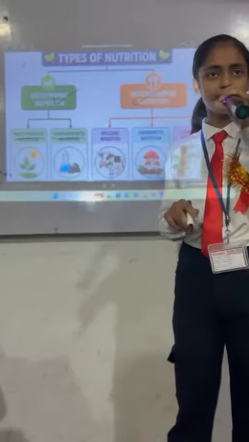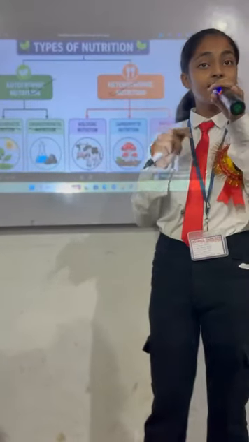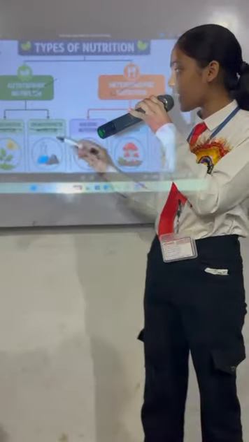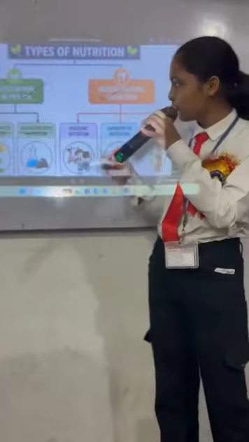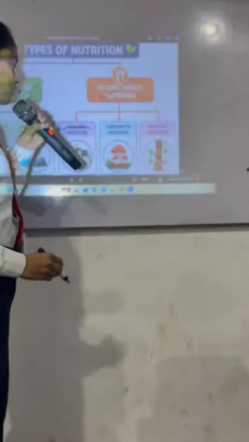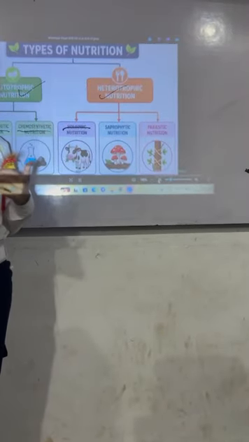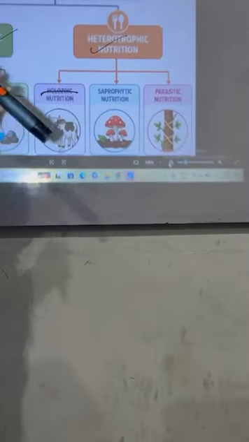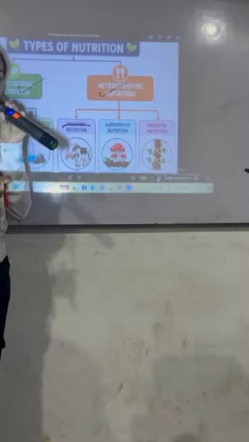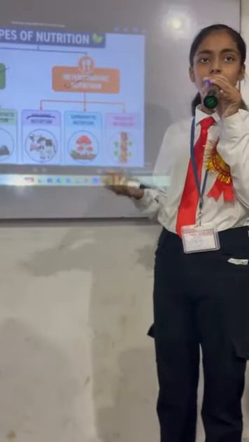Next is chemosynthetic nutrition. What do we mean by chemosynthetic nutrition? When an organism prepares food by using the energy released by a chemical reaction, it is called chemosynthetic autotrophic nutrition, and it is also followed by many organisms. Now let's move to holozoic nutrition. Friends, this is the type of nutrition that we are following. Do you know why? Because we are the kind of organism that eats a solid or a liquid substance, then we consume it, absorb the nutrients and remove the waste. In holozoic nutrition the organism takes in the food and then carries out its nutrition by itself, and we call it holozoic nutrition.